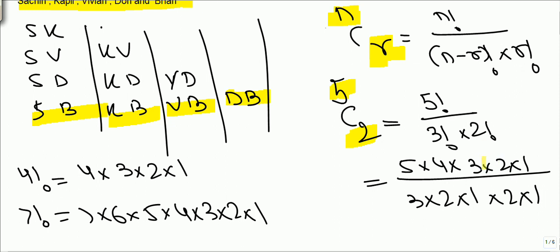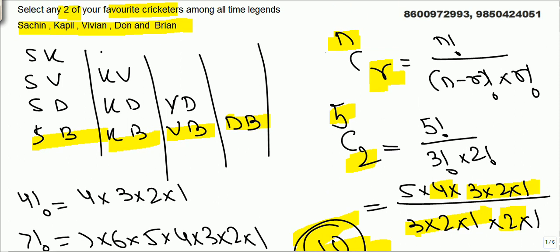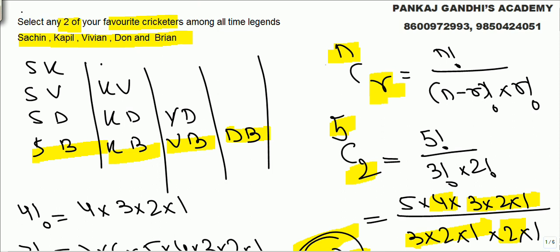Now you can cancel it: 3 into 2 into 1 cancels with 3 into 2 into 1, and the two twos with the 4, and the final answer we get is 10. That's what we got here. We wrote it and we got 10 different pairs.